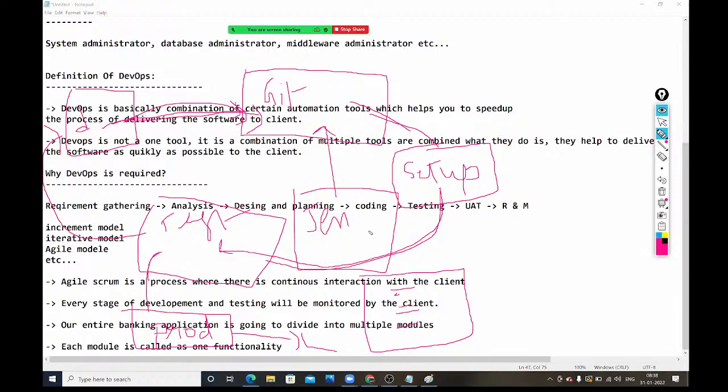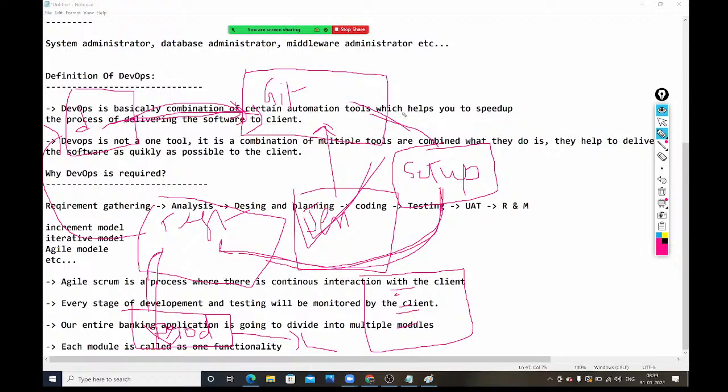Jenkins will download the code, and Jenkins only will run the build. Once the setup file is generated, Jenkins will take the setup file and deploy it into the test environment. Once testing is completed, Jenkins will deploy the setup file into the production environment. Everything is taken care of by Jenkins only. This Jenkins is one of the tools in DevOps.